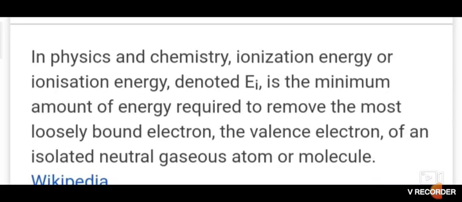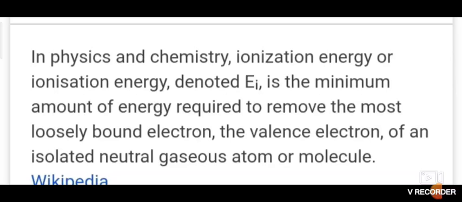The significance of the ground state is that the atom should not be in an excited state, because an atom has many excited states, and the energy required to remove an electron from them will be different. So this is only the removal of an electron from the ground state. Got it? So this is the brief of ionization energy or ionization enthalpy.